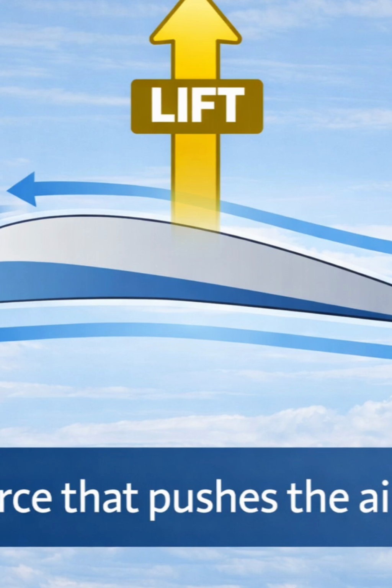Now let's compare this with airplanes. Airplanes move through the air using the science of aerodynamics. Four main forces act on an airplane during flight. These forces are lift, weight, thrust, and drag. Lift is the force that pushes the airplane upward. Weight is the force of gravity pulling the airplane downward. Thrust is the forward force produced by the engines. Drag is the air resistance that slows the airplane down.